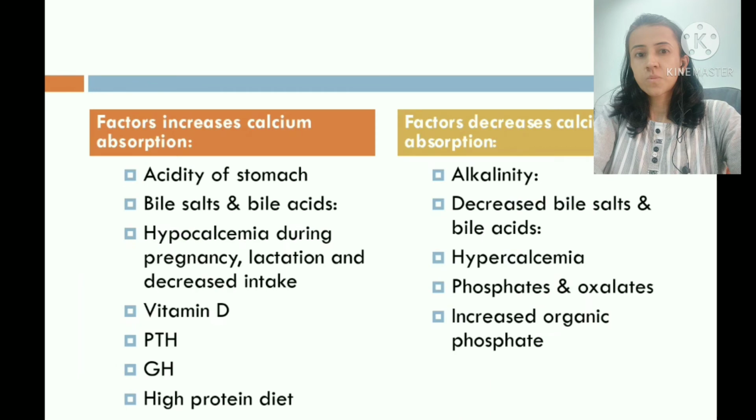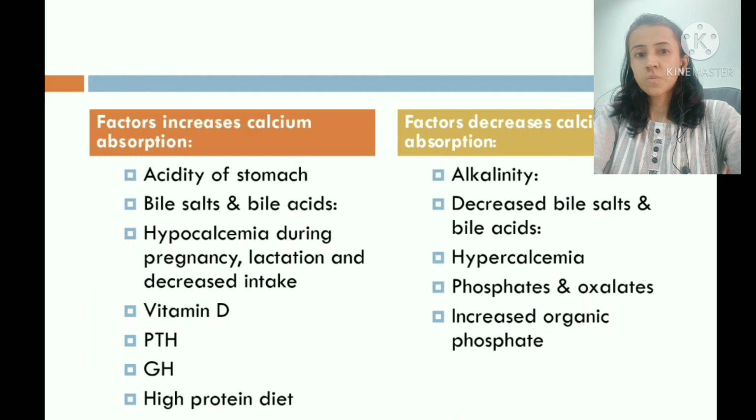Now, various factors affect calcium absorption. Factors that increase calcium absorption are acidity of stomach, that increases absorption, bile salts and bile acid because they increase solubility of calcium salts, hypocalcemia which is produced during pregnancy, lactation as well as when we decrease the intake. This hypocalcemia also increases the absorption of calcium. Vitamin D also increases calcium absorption, parathyroid hormone, growth hormone and high protein diet, they all increase calcium absorption.